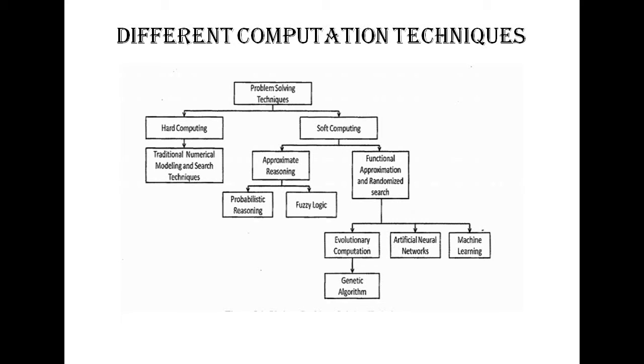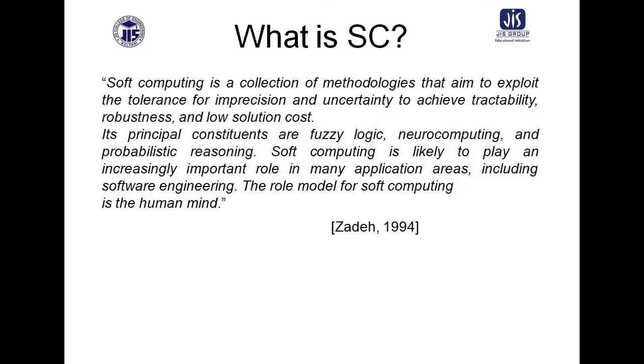But in case of soft computing model, you have to consider approximate reasoning, functional approximation and randomized search. In approximate reasoning, you have to consider probabilistic reasoning and fuzzy logic. But in case of functional approximation, you have to consider evolutionary computation, artificial neural network, machine learning, and genetic algorithm. Okay, so these are the classification, or the categories, of different problem solving techniques.